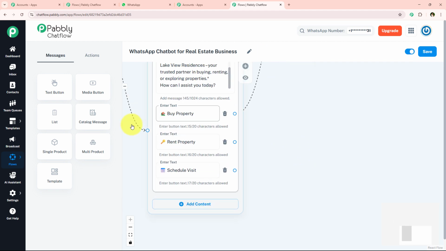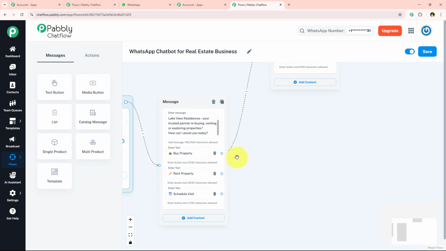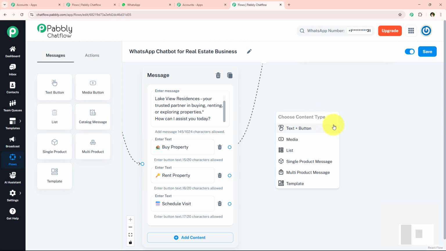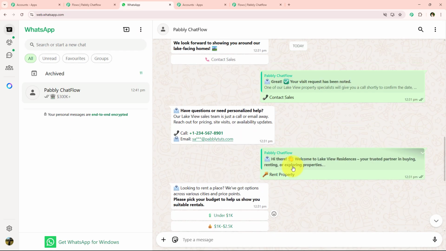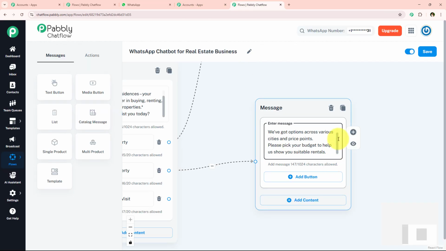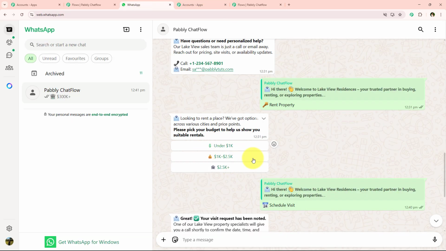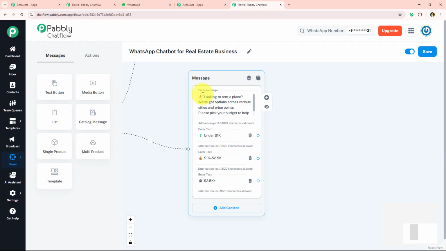First we're going to set up the message for rent property, and then we're going to set up the message for this budget range. First, I'm just going to set up the message for rent property. So I'm simply going to drag and drop the connection, select the content type as text plus button. And now for rent property, I'm just going to set up a message like this. So I'm simply going to enter the message right over here. Once again, in this rent property, I'm just going to add 3 buttons, which is the budget range. So one by one, I'm just going to add the text in these buttons too. Alright, so you can see that I've successfully added these 3 buttons.